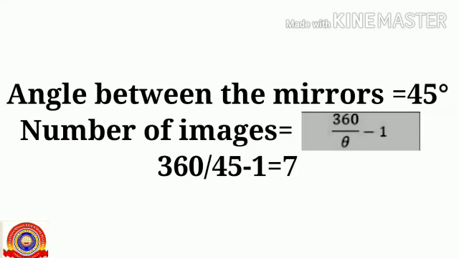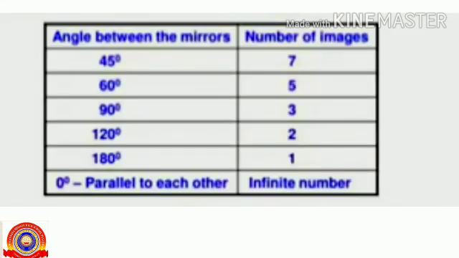For example, here the angle between the mirrors is 45 degrees. For finding the number of images here, we apply the value of theta as 45 degrees, and by solving this we will get the number of images as 7. So 7 images are formed when the mirrors are arranged at an angle of 45 degrees.